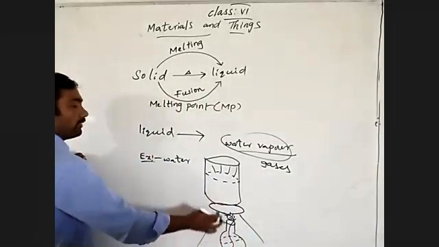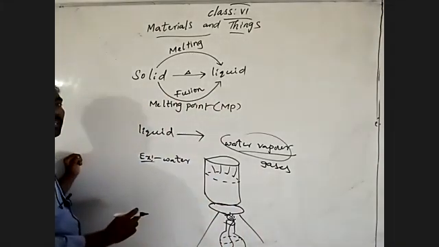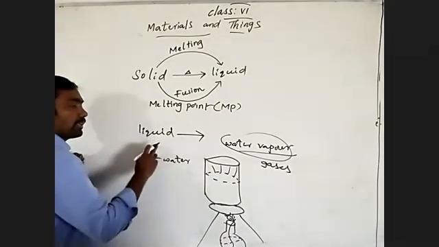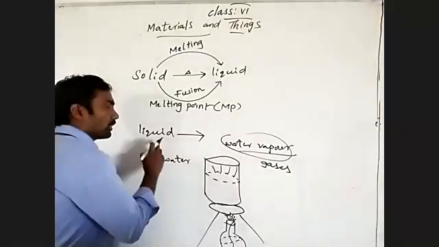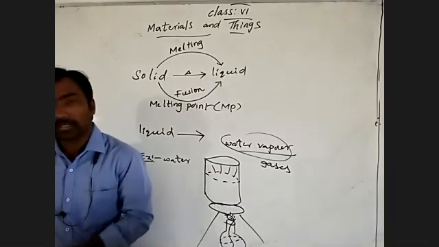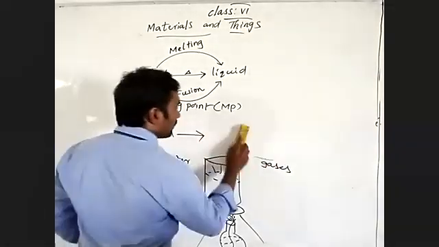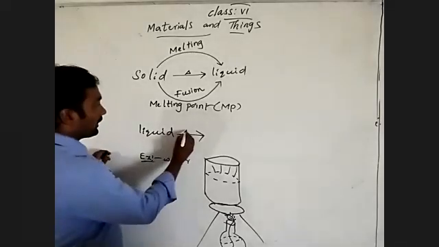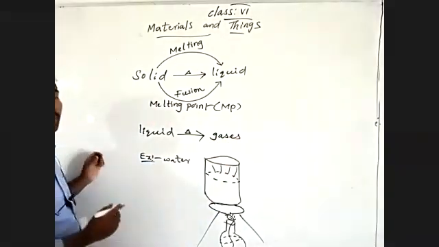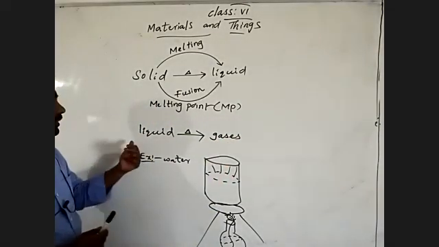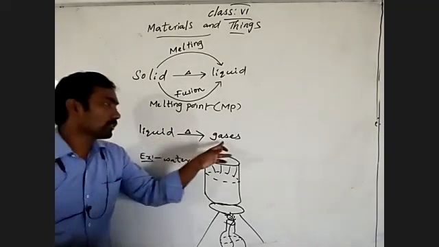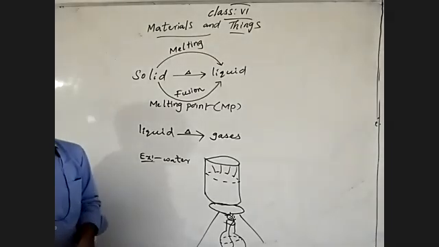So by giving heat energy to the water, it converts into water vapor. Generally I said water is an example of a liquid. So by giving heat energy to the liquid, it changed into the gaseous state. From that we can say that by giving heat energy to a liquid substance, it changes into the gaseous state of substance.